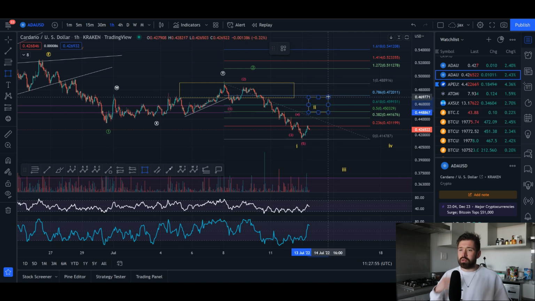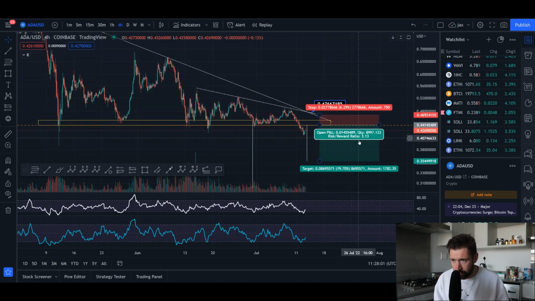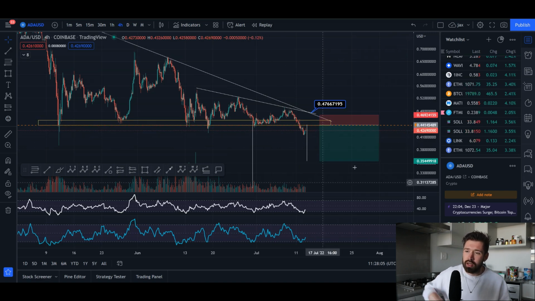Now, we definitely could see a retracement up to the 0.786 if the CPI data is positive, as it lines up with the previous level of support now flipped as resistance. So I may look to take a short here on ADA.